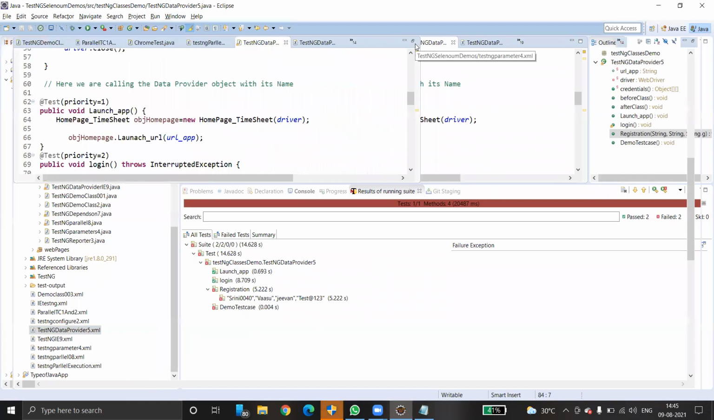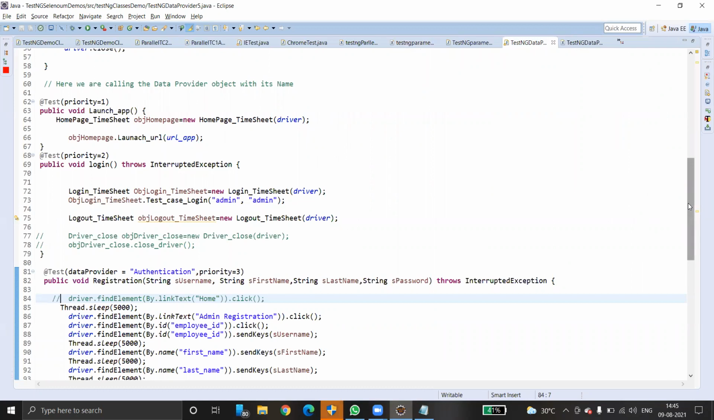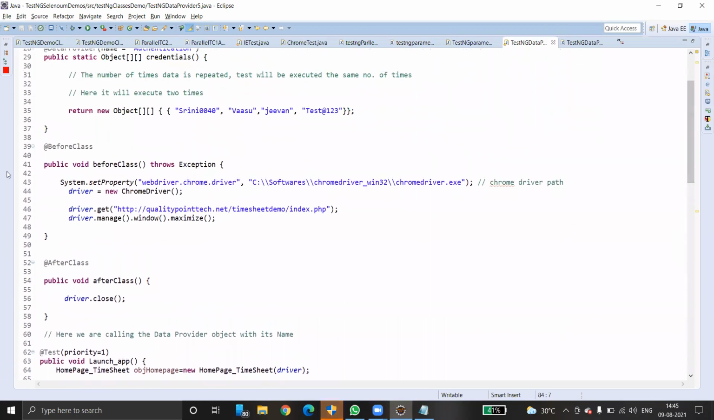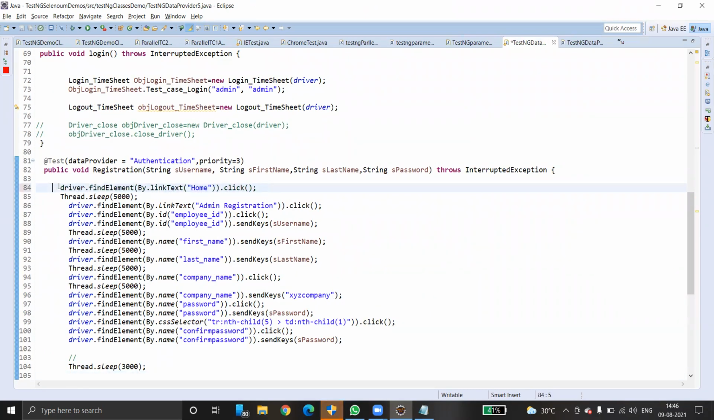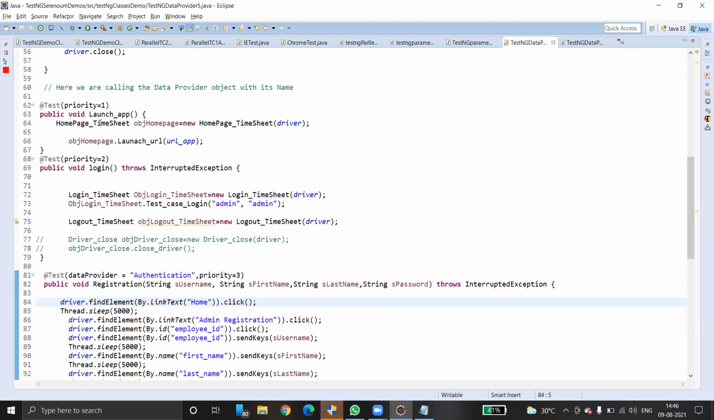Let me. We have test methods. This is instead of before class, before method only will do. Method. Okay. Worked right now. Control S. So go to registration. Just uncomment it. Control S. So total how many test cases are there? Total 3 test methods are there. One is the launching application, then login, and then registration. Okay. 3 test methods are there.